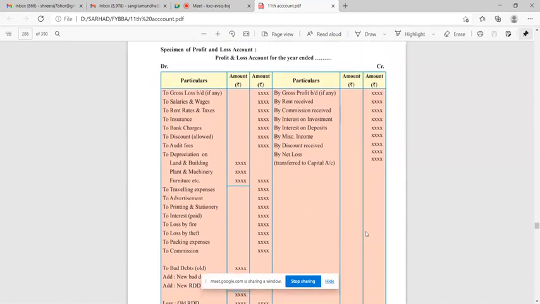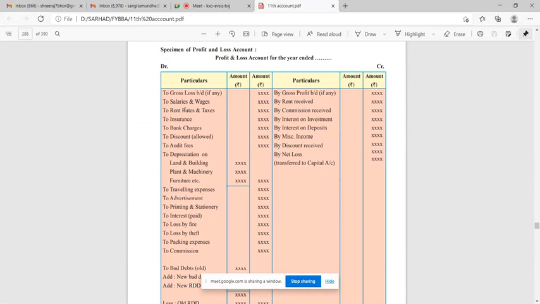See, it is in front of you. Whatever profit or specifically gross profit you have calculated in trading account, firstly that balance must be displayed or must be taken in profit and loss account on the first line. Okay, if it is gross loss, then you have to write to gross loss brought down. If trading account has gross profit, then it will come here by gross profit brought down. Then again, profit and loss account debit side is debited with all indirect expenses.